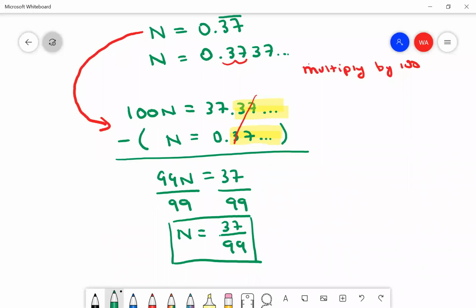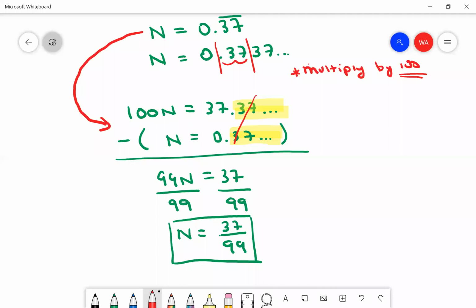All right. So here is the process. This is the quote unquote trick. This multiplying by a specific number. The goal of this number is so that we get the part that's repeating in front of the decimal, and then all the extra repeats are going to just go after the decimal. Let me give you an example.